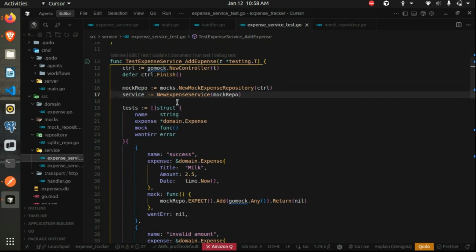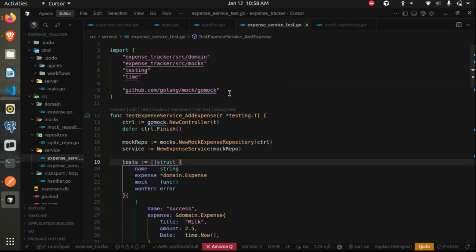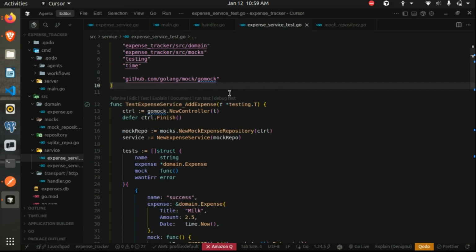Now, what you see over here is one way to write test cases. If you want to write it down, there is a testify package which also helps us to write test cases. And in our office we use this testify package also. It is quite helpful. I'll also share an example with you. But for this demo itself, I have used the normal, standard testing package which we have.